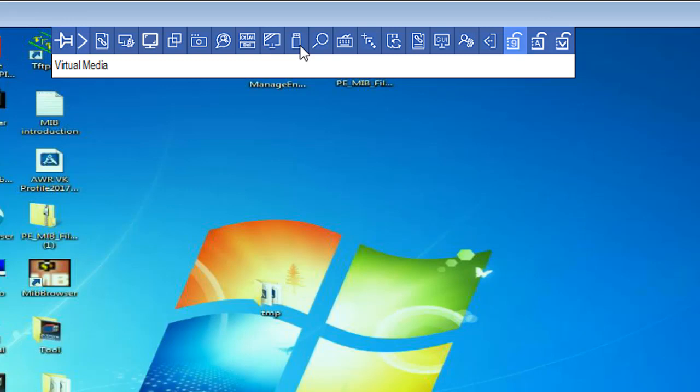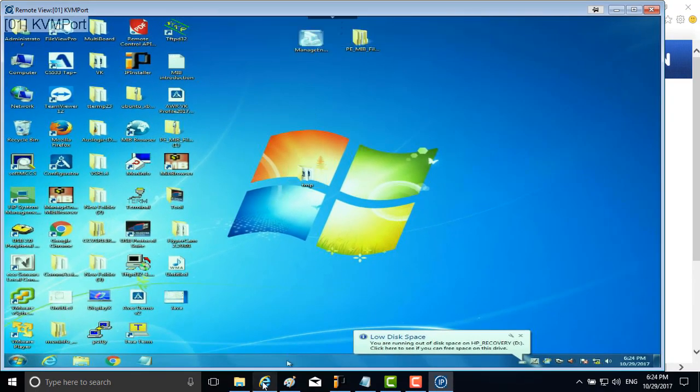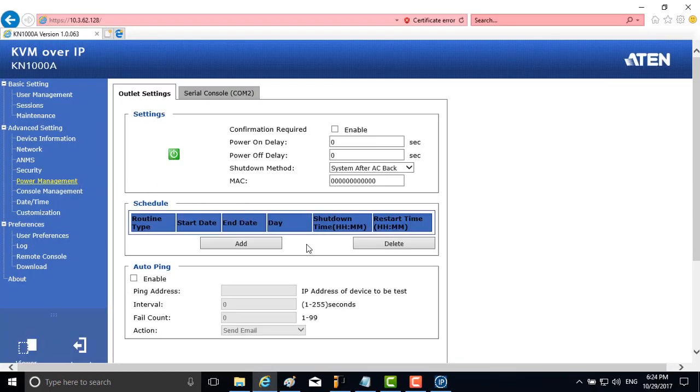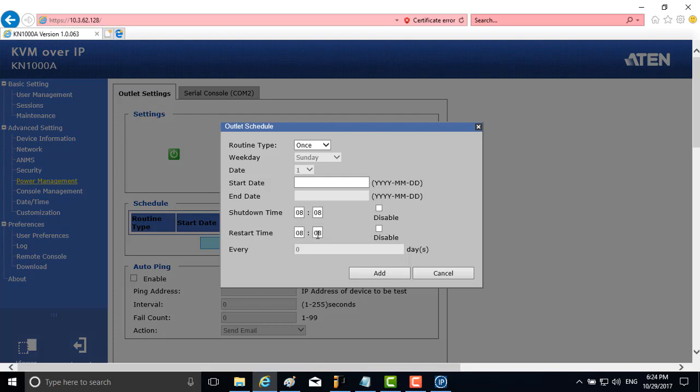The power measurement setting in BIOS comes in handy now. If the PC can power on automatically after power loss, we can use the scheduling feature of KN1000A. Remote power off the client PC. When we want to mount the image, configure the time to initiate a power cycle for the PC connected through the KN1000A outlet power. Power on the remote PC, mount the image, and then assign a reboot task. So after the PC boots up, it can load the image and start the installation.